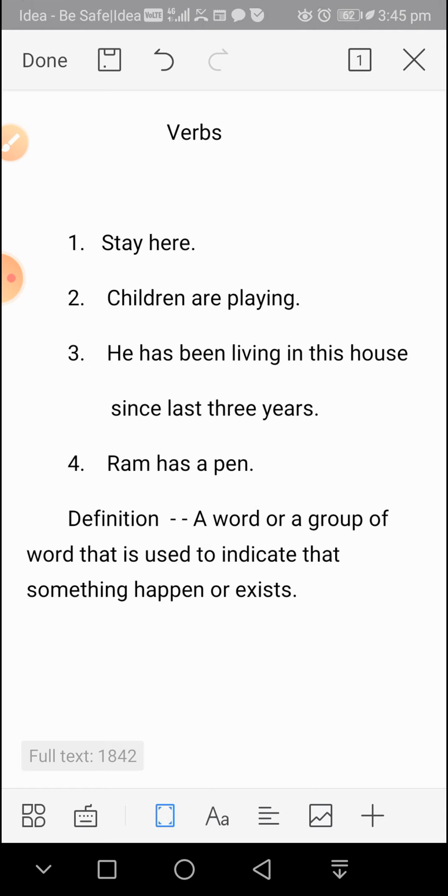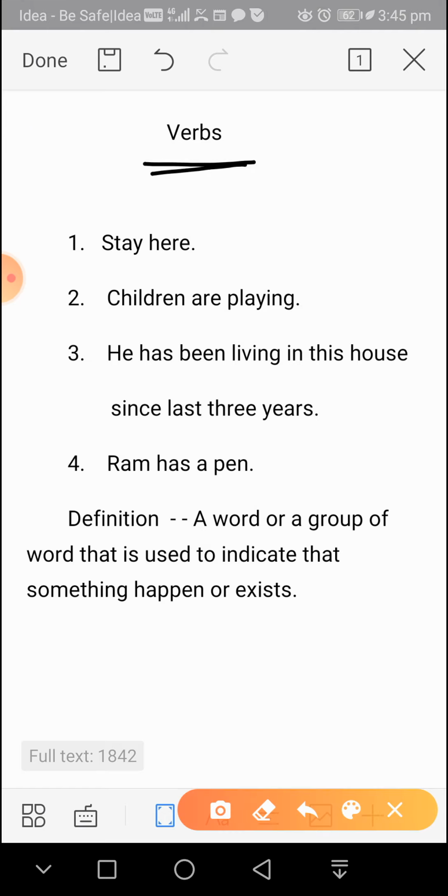So let us start. Today we are going to start our topic, verbs. Verb is a very important part of speech. This is the fourth part of speech, and without a verb no sentence can be formed.